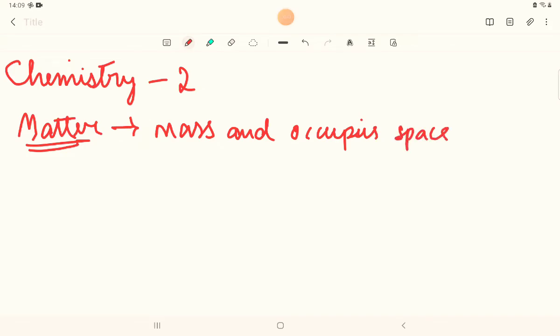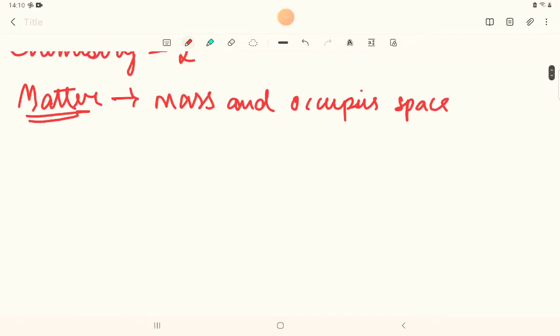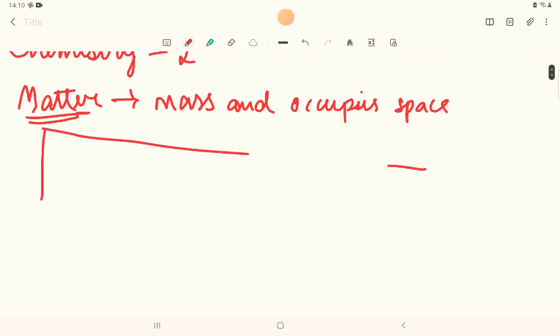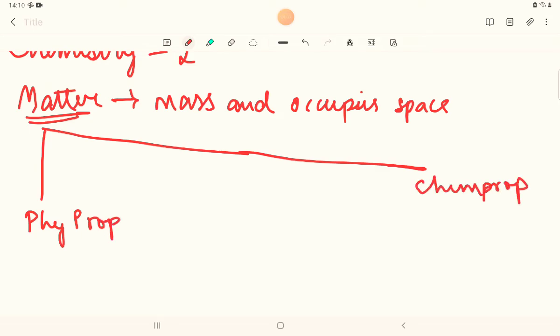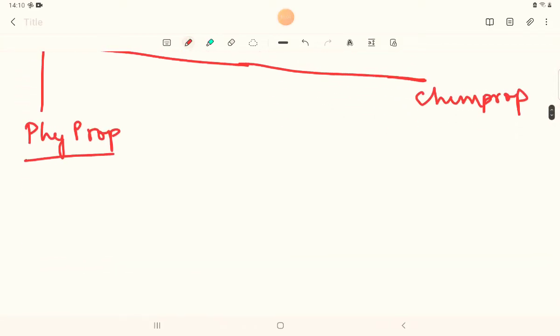space. Now matter is basically classified in two manners. The first one is based upon the physical properties, and the next one is based upon the chemical properties. Physical properties means it is based on the state it is present in, the states being solid, liquid and gas. So these are the three main classifications of matter under physical property: